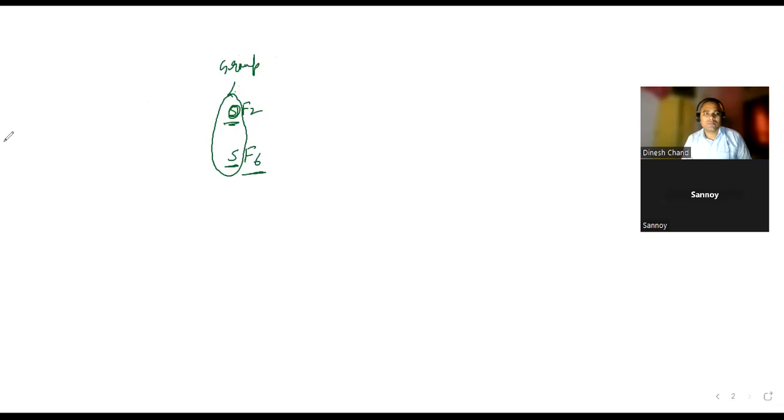Sir, I'm not getting this one. Can you explain from the beginning once again? How many bonds are there? Oxygen is having how many bonds? One fluorine, one fluorine. Sulfur is how many bonds? 6. What is the reason?